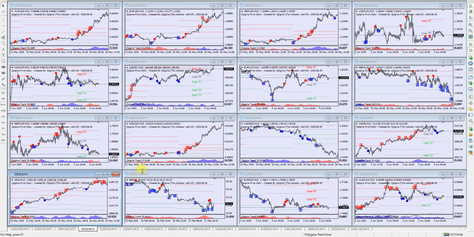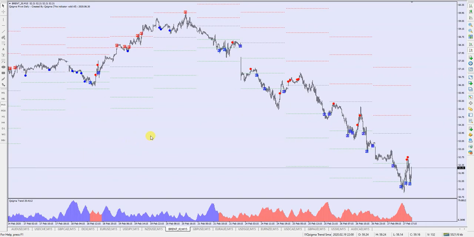The last one is crude oil. This is one of the best. In this phase we are in the sell phase, and we have plenty of trades on the sell side. Today we got a good trade, but the exit was also given. After the exit, it jumped up again, but we don't enter this trade. But crude oil is in our portfolio. So this is the selected portfolio for this week and this day, and this is the Asian session.